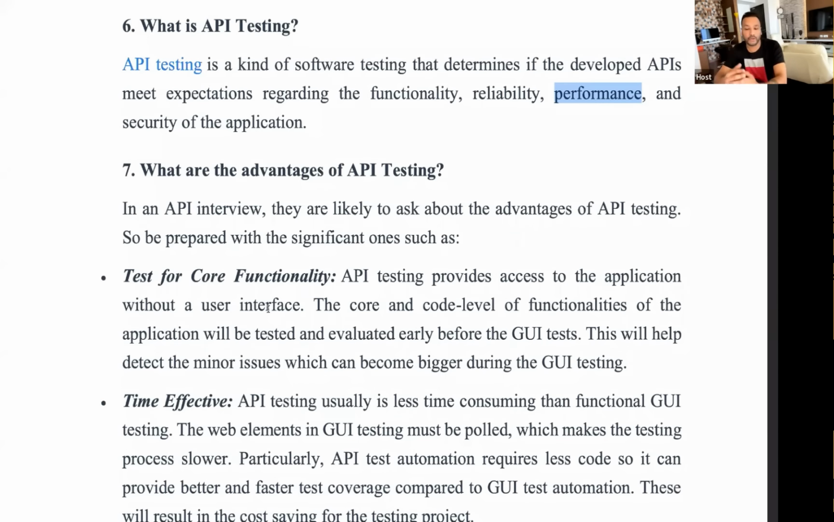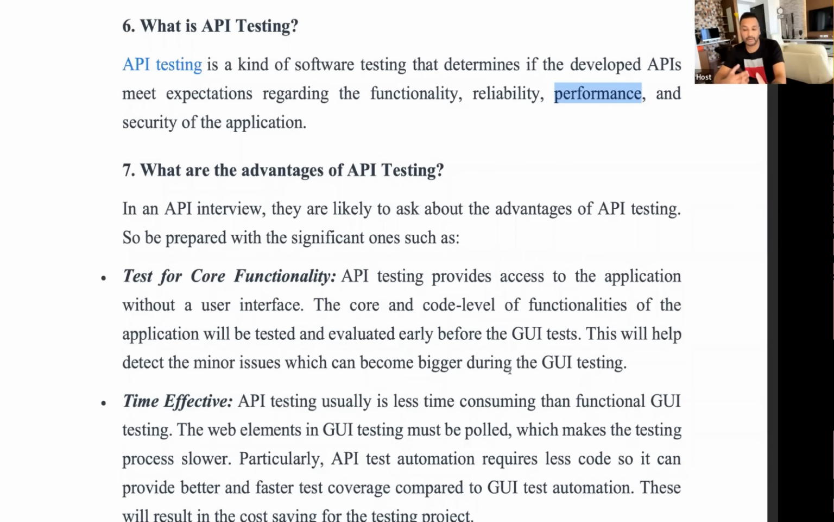If your background, your backend, your APIs are not correctly designed, it doesn't matter how fancy or good looking the look and feel is that you have designed. If your API backend system is not that great, then there is no point of having those fancy UIs. So that's why the core and code level functionalities of the application will be tested and evaluated early, before the GUI test, the UI test. GUI means graphical user interface test. This will help to detect the minor issues which can become bigger during the GUI testing.